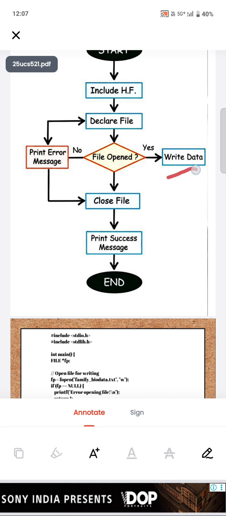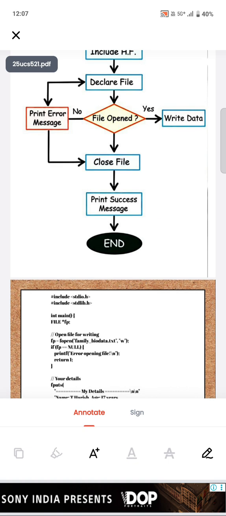You write any data, your own details, and fclose. You write it with the file operators, and you print the message successfully. You can declare it in any type. You can try it with your own data and your own declaration.